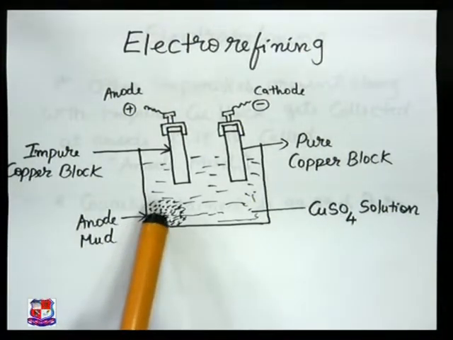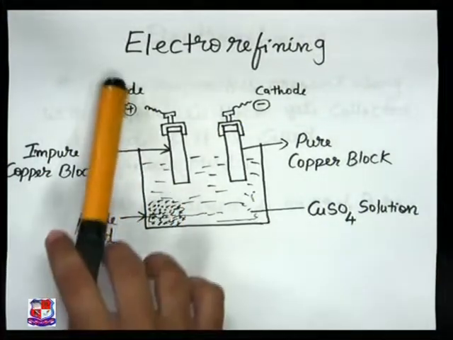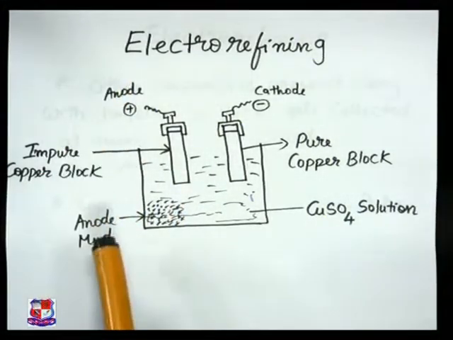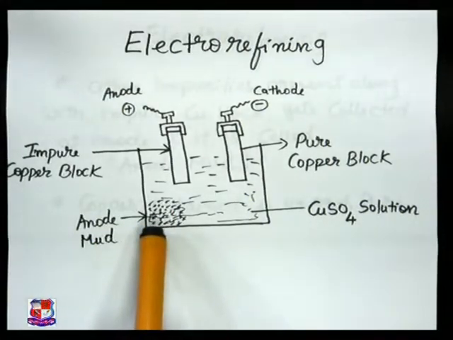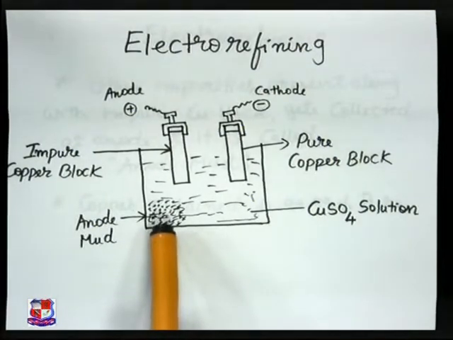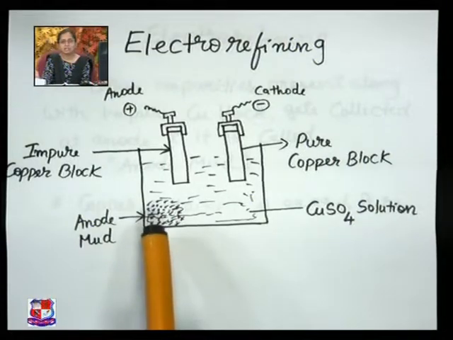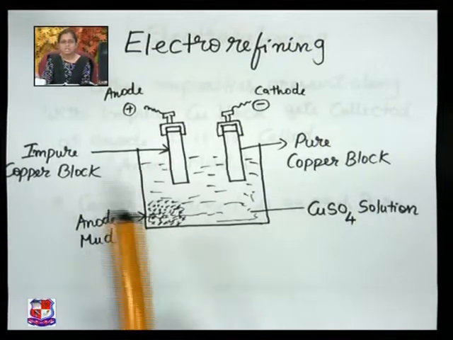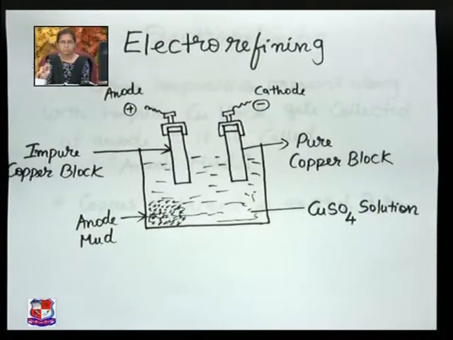So this impurity that gets collected near the anode in the electro refining process is called anode mud. So we cannot throw this mud away. We'll try to separate this mud, process it to see if any precious metals are found, and then we can dispose of it. So this anode mud is also an important part of the electro refining process.